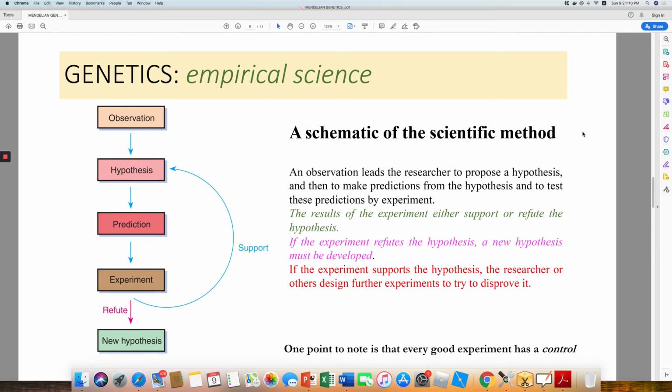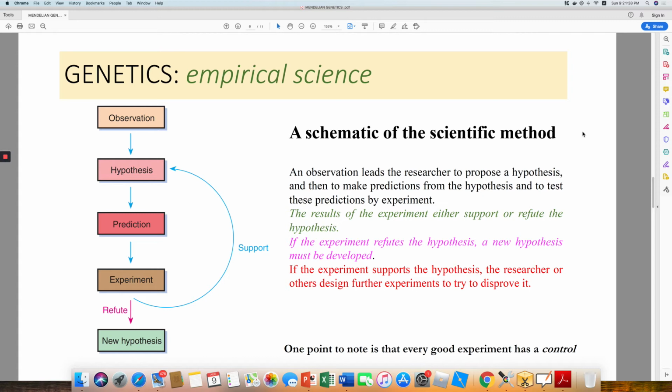We all know that science follows a scientific method wherein an observation leads a researcher to propose a hypothesis and then to make predictions from that hypothesis and to test these predictions by an experiment. The results of the experiment either support this hypothesis or refute the hypothesis.